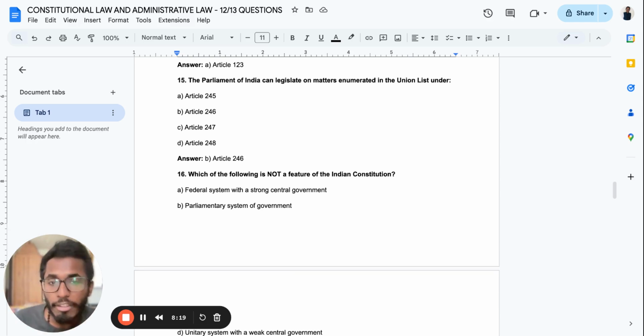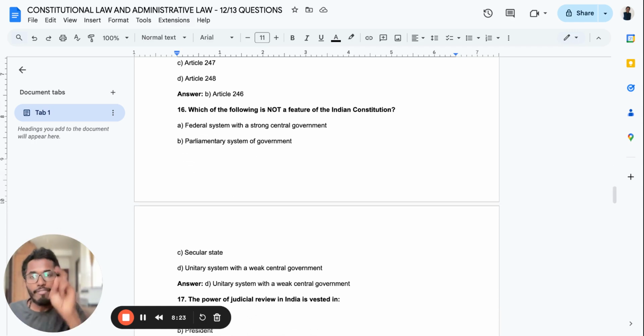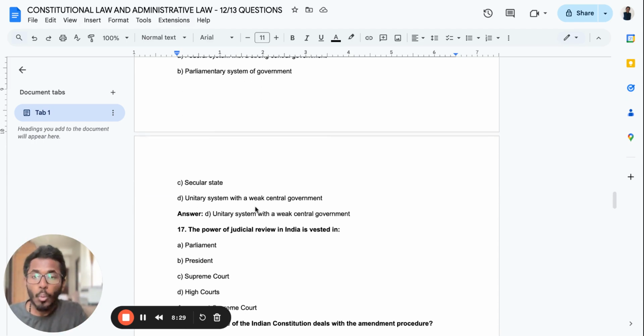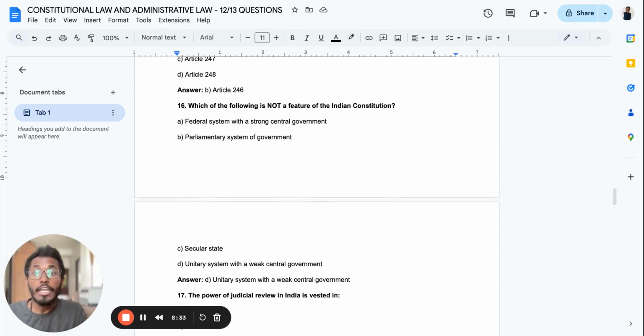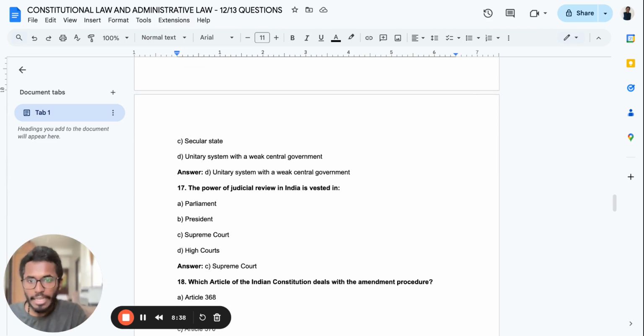Which of the following is not a feature of the Indian Constitution? Federal system with a strong central government, parliamentary system of government, secular state, unitary system with a weak central government. The answer is unitary system with a weak central government. That is not a feature of the Indian Constitution. Obviously, this is a repeated question, but I want you to learn it again and again.